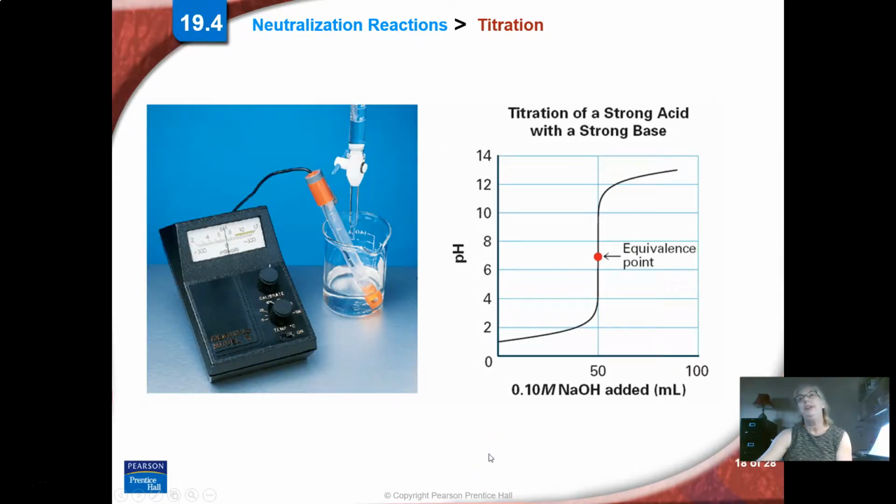So if we could graph that, excuse me, allergies are kicking in today. This is how much sodium hydroxide we're adding from our burette right there, and we have our acid in here. When we look at how the pH changes with the pH meter, we can see that when this happens on the graph, we are at the equivalence point. The number of acid moles is equaling the number of base moles that we've added with the burette. Acids here, bases there.